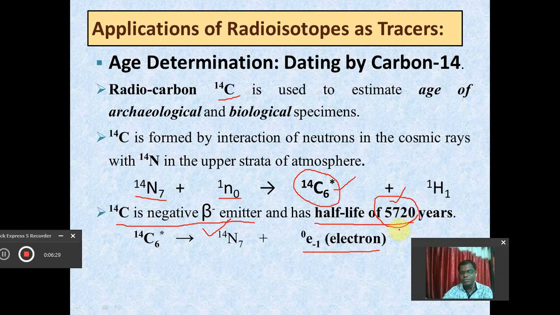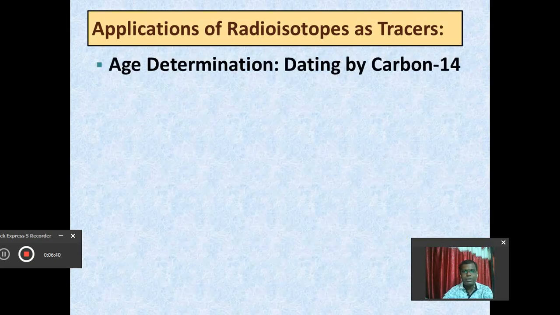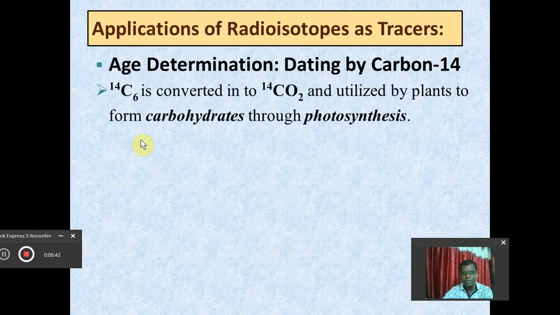Definitely there is some condition for this C14 to start disintegration, and this condition is that it will undergo disintegration if and only if that biological specimen dies. So this is very important.